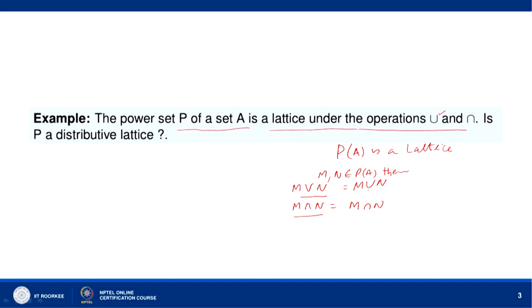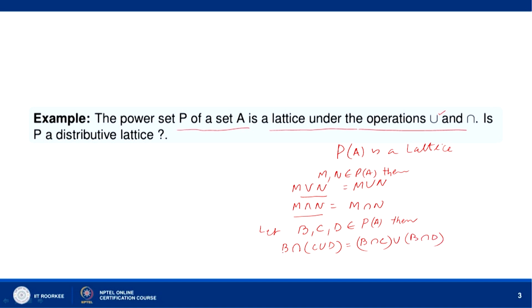Now, let us see whether it is a distributive lattice. Let us take three sets belonging to P(A), say B, C, D. Then we know from set theory that B intersection (C union D) equal to (B intersection C) union (B intersection D).